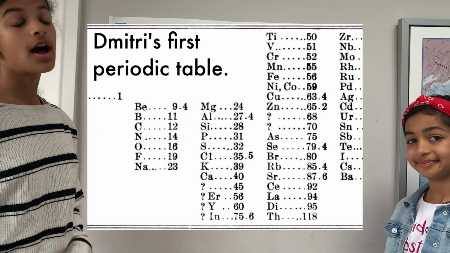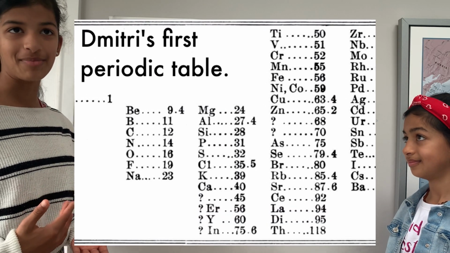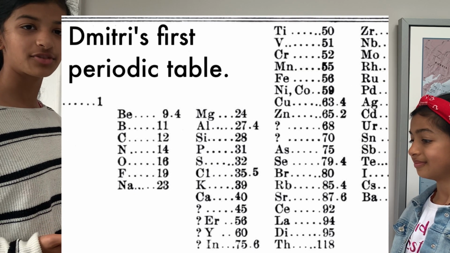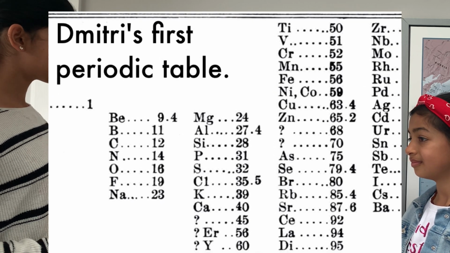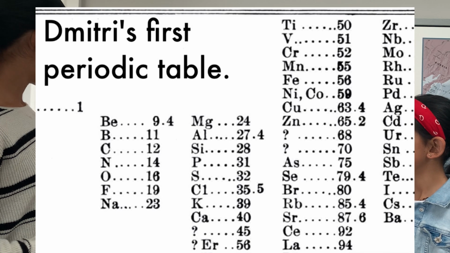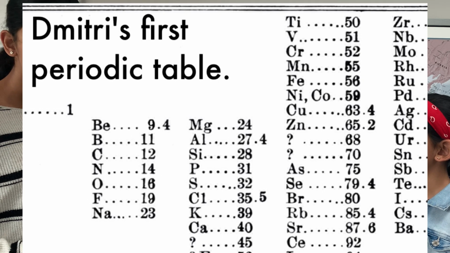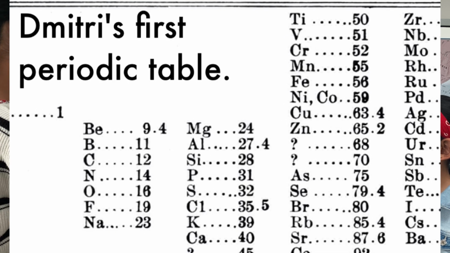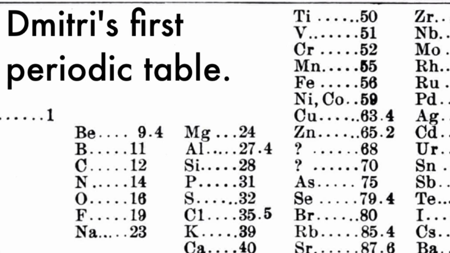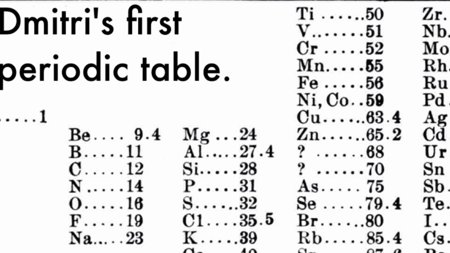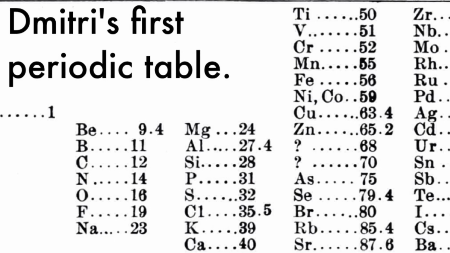Luckily, he predicted that there would be discovery of more elements, so he left space for them in his table. Though in that time there were only 63 elements known, so it would have looked very different to the current one. We recommend you go onto Wikipedia and take a look, if you're interested in finding out what it looked like, you can see some pictures.